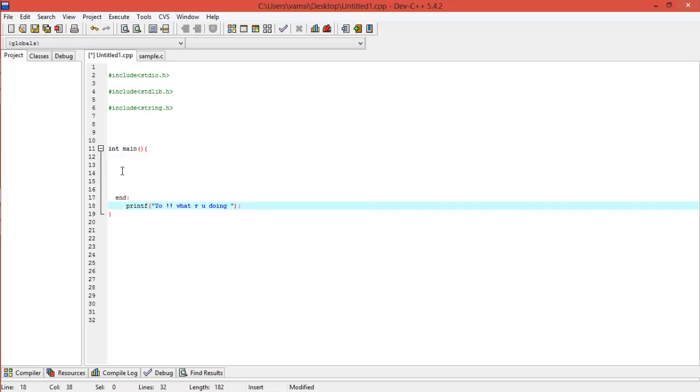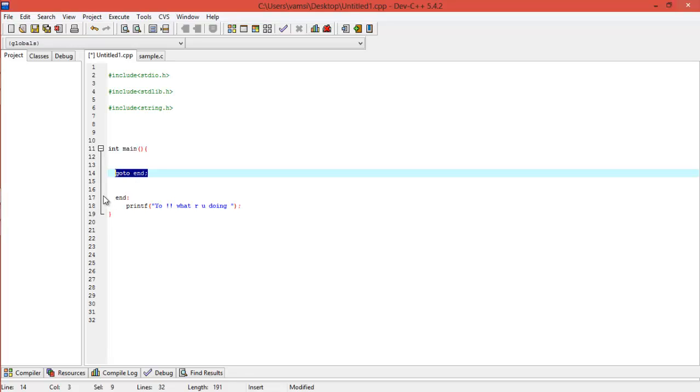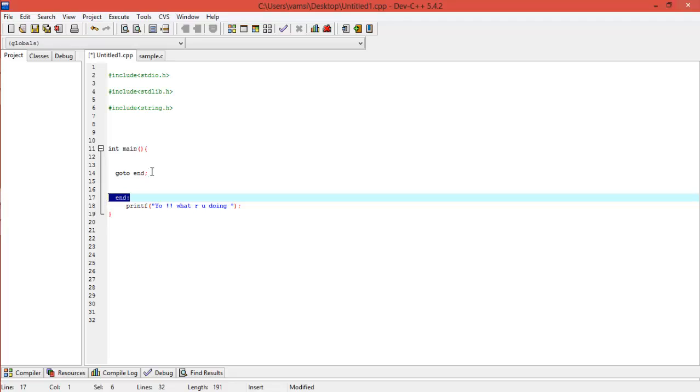Now, if I want to go to that line, all you have to do is write goto, and then write the name that you have written here. This is the syntax that you have to write. You can write anything here as the name, and then you should put a colon here. So if you write something like this, anywhere it will automatically go to this line where this is starting.